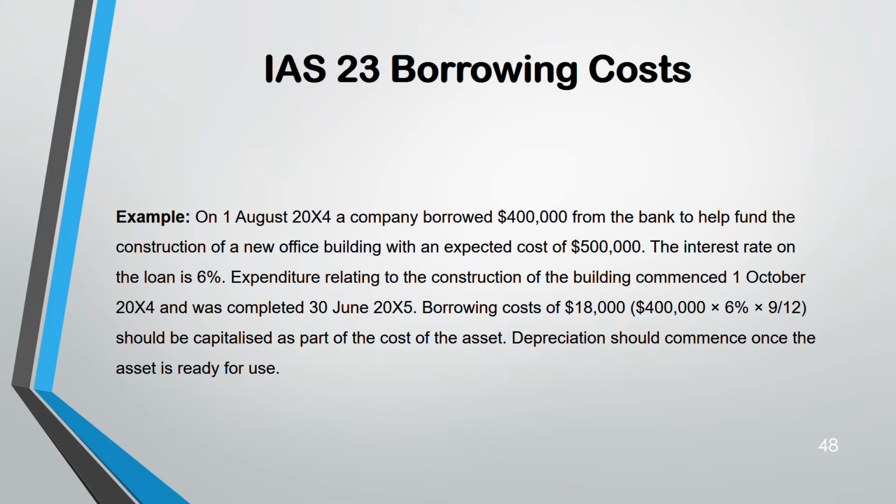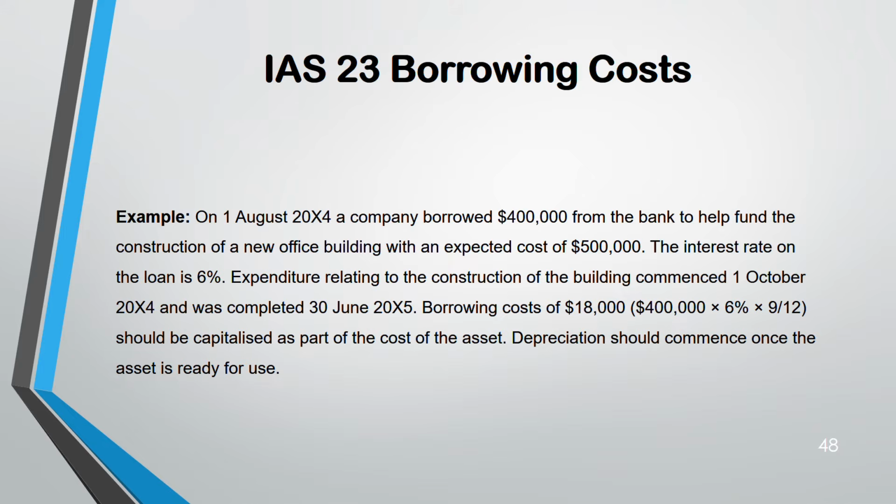Example 1. A company borrowed 400 to construct a new office building with an expected cost of 500. Interest rate is 6%. Building will commence on 1st October 2004 and be completed by 30th June 2005. So you need to count the number of months.